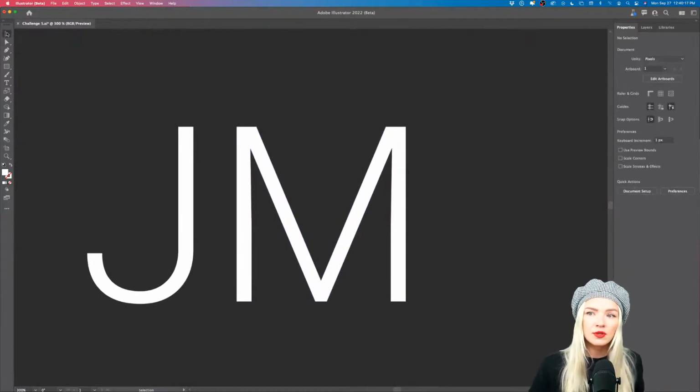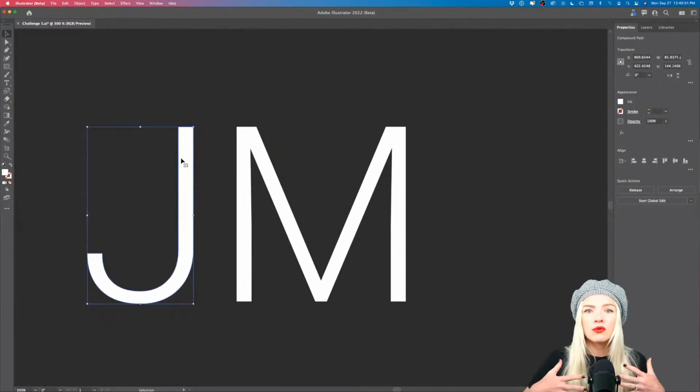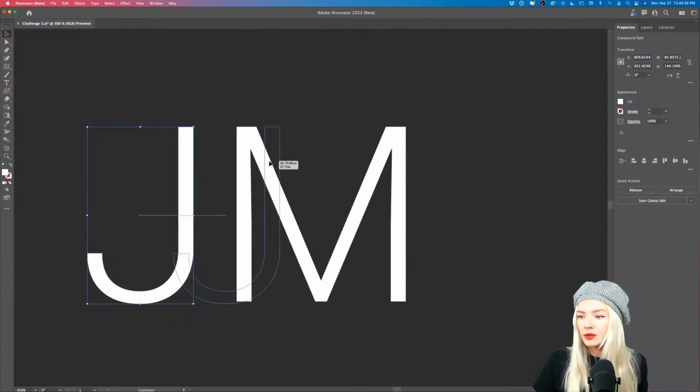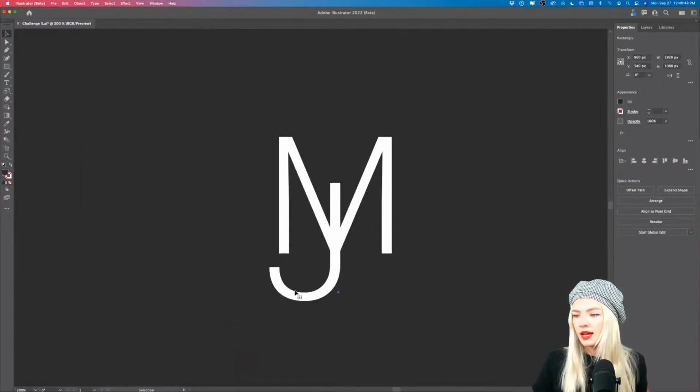So as a next step, I'm using the selection tool, which is the shortcut V on your keyboard, and I'm going to select my letter mark, and I'm going to click Command Shift and G to ungroup those two because they were typed together. They're now treated as a group, but I want to treat them as single letters, so I have to ungroup that first, right? And I'm going to push that J just above the M, something like that. And I can find the perfect position depending on what I want to do. All right, so something like that maybe.